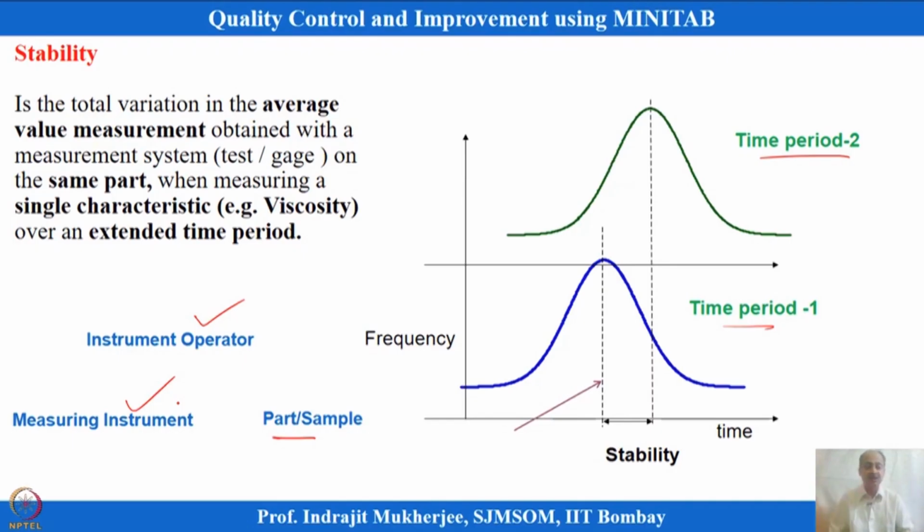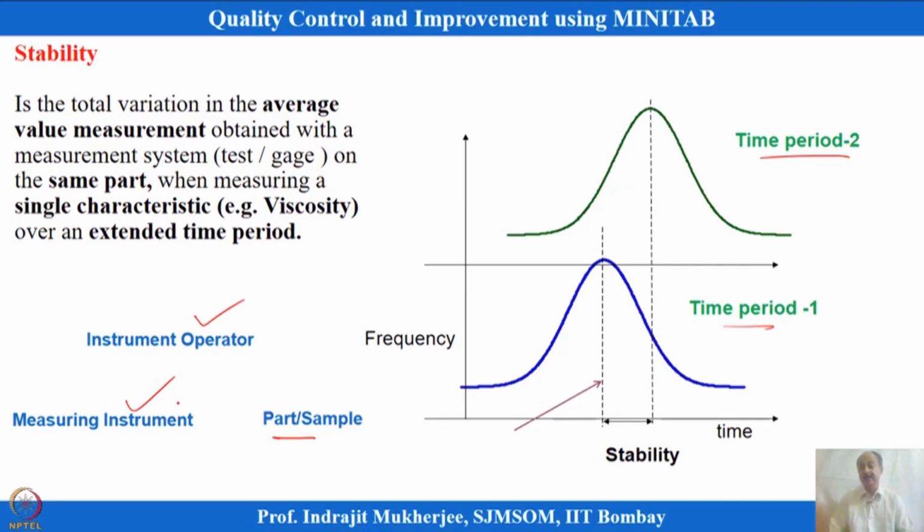So, when I am measuring with the instrument at a given time point, viscosity shows something, and at different time points it will show something different. The instrument should measure the same CTQ and the same samples time and again, and the measurement should be the same; it should not change. So the instrument should be precise. Time does not have any influence over the readings that you are generating.